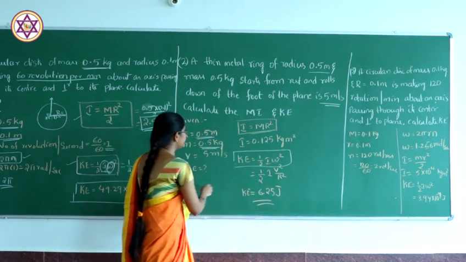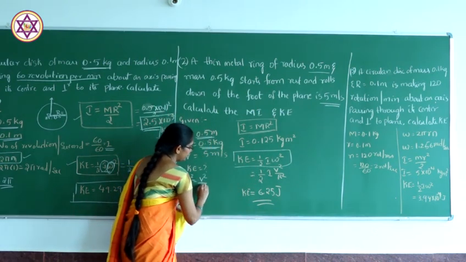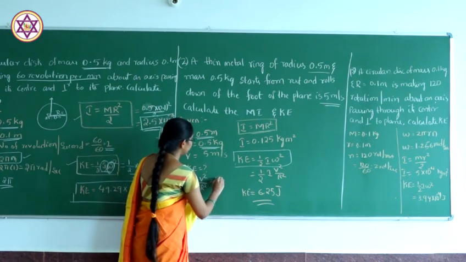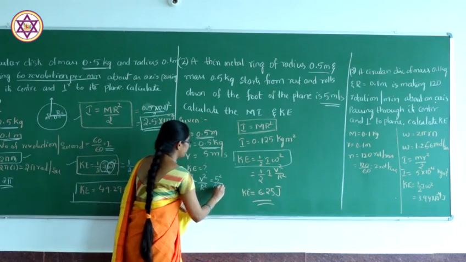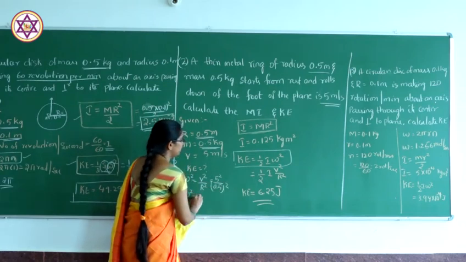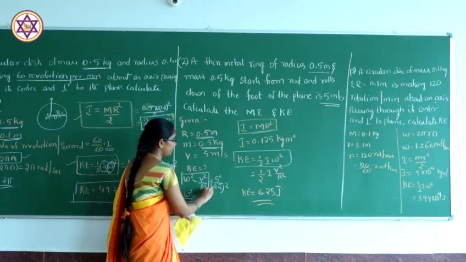Omega square is always equal to V square divided by R square, that is 5 square divided by 0.5 whole square. By substituting the values we get the omega square value.